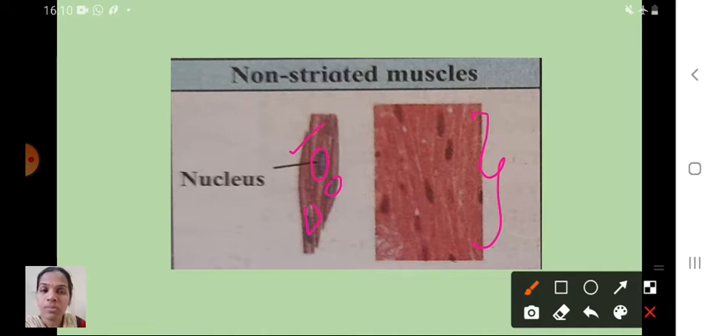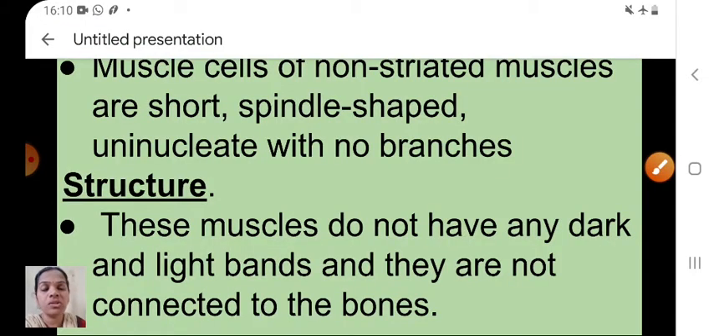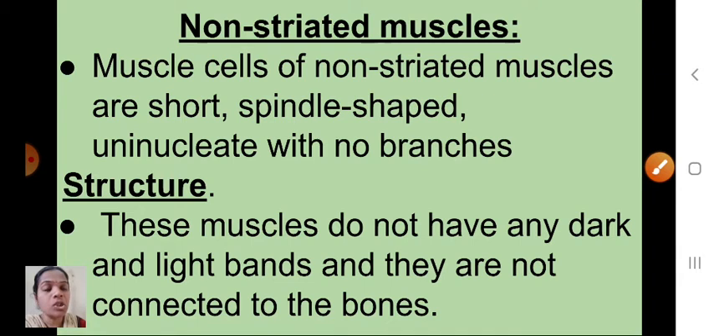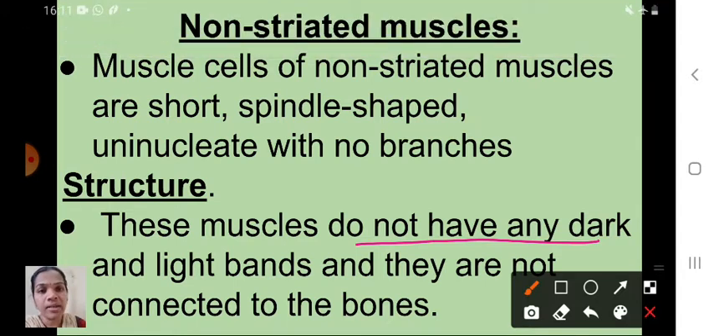There are no branches. Okay, children, this diagram is in your textbook. Next one is structure. These muscles do not have any dark and light bands and they are not connected to the bones.